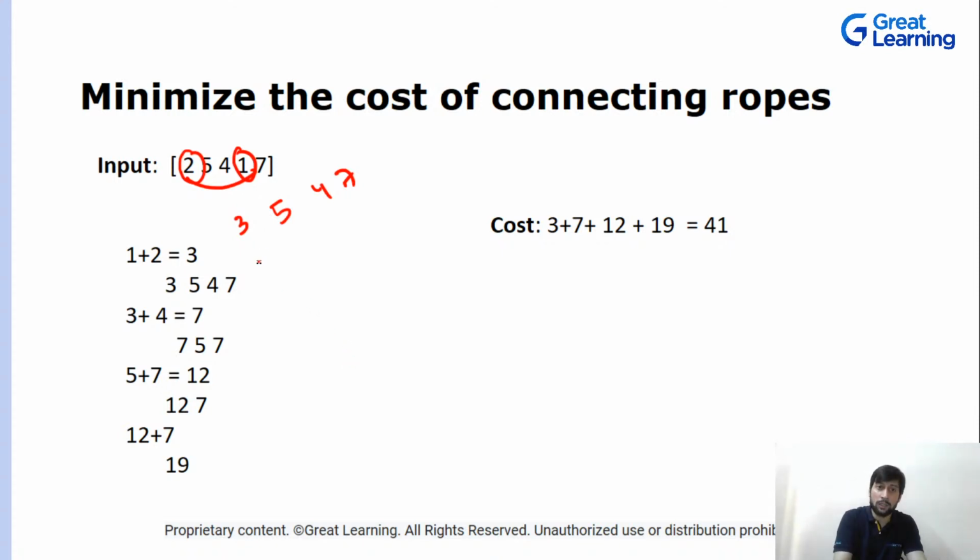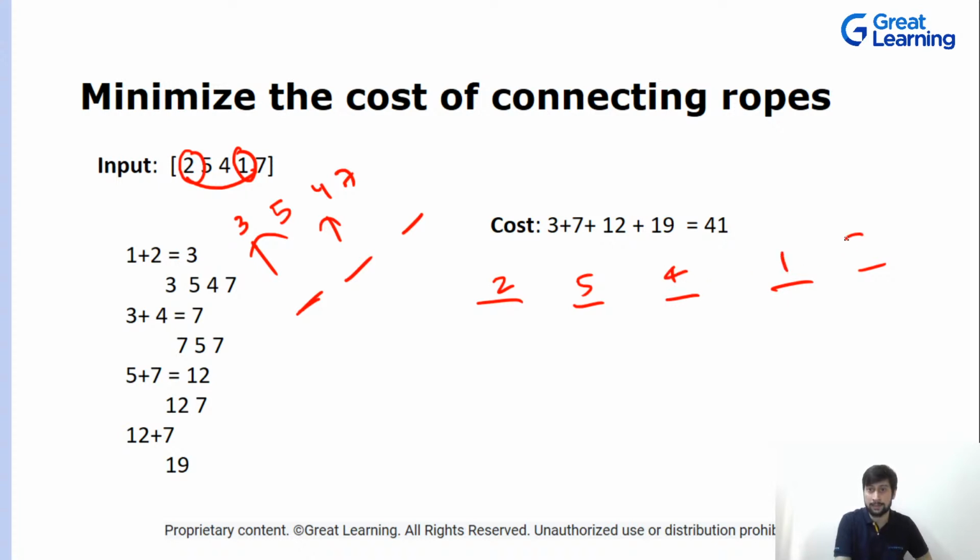Now the cost is this. You picked up these two elements and added them, so you connected these two portions. Now you have only 3 portions. Basically you had these 5 ropes, and this is the cost of connecting them. Now you have 4, 7 and 7. You have to connect these, but you need to minimize the cost.